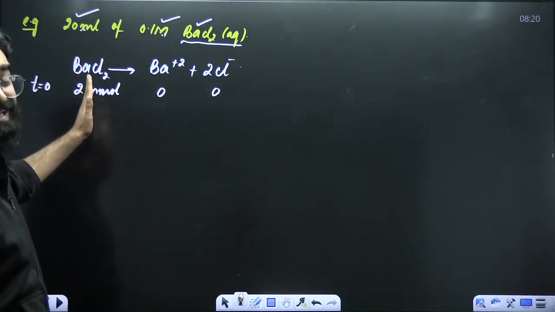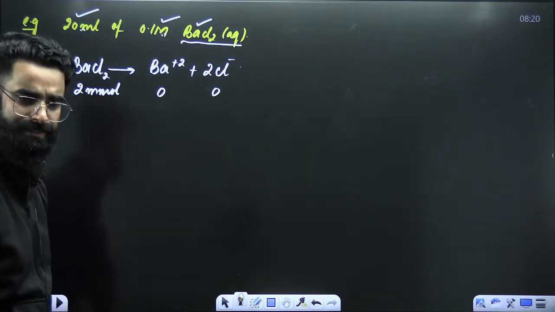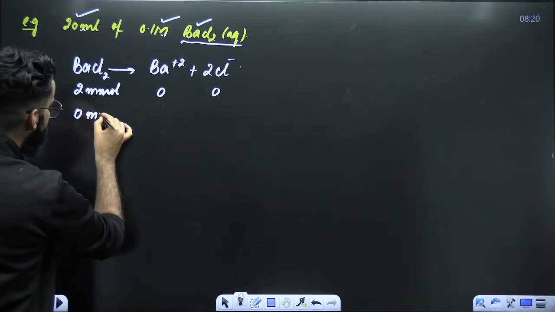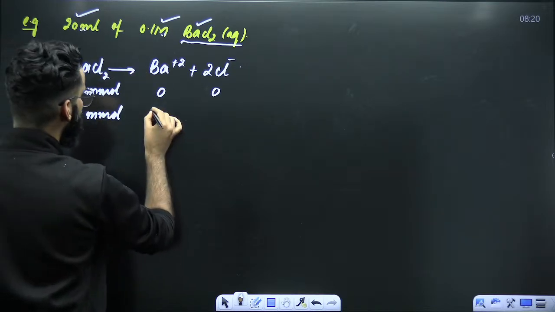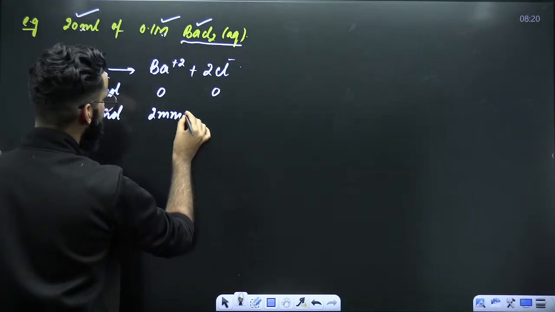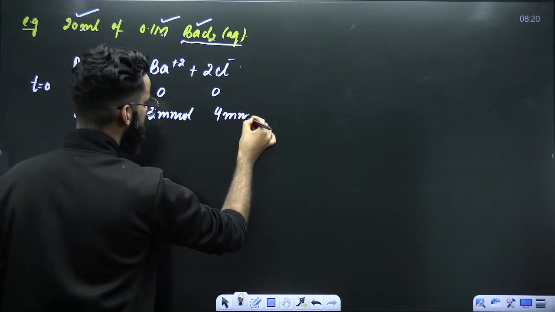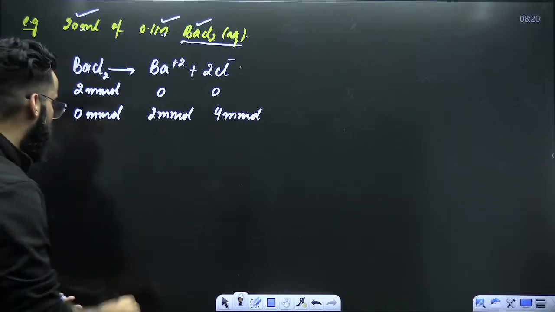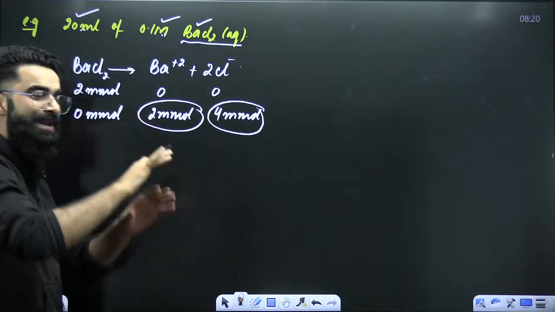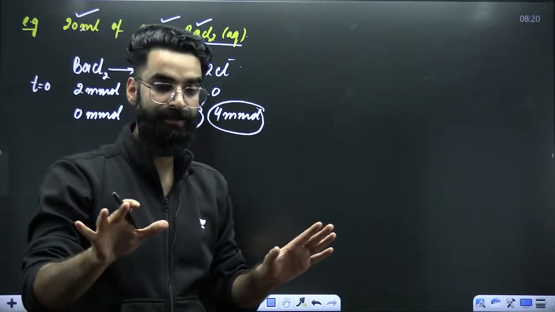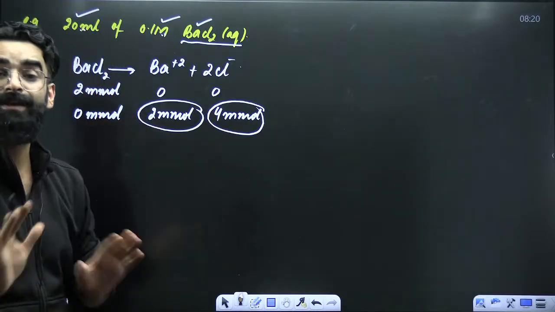Now considering BaCl2 as a strong electrolyte, let's assume that it has got 100% dissociated into its ions. So I'll be left with 0 millimoles of BaCl2, right? So 1 mole gives 1 mole. From 20 millimoles, you get 20 millimoles of Ba2+. Similarly, 1 mole gives 2 moles. From 20 millimoles, you get 40 millimoles of Cl-. So my dear students, what did we get? We got the millimoles of Ba2+ and millimoles of Cl- present in the container at the end. We got the total millimoles of Ba2+, total millimoles of Cl- in the container.